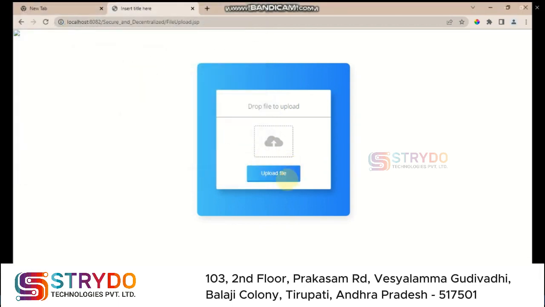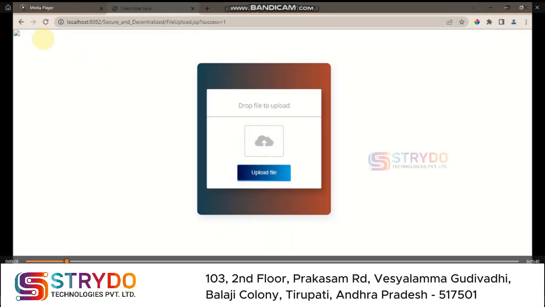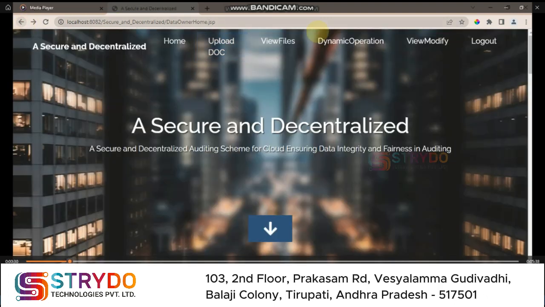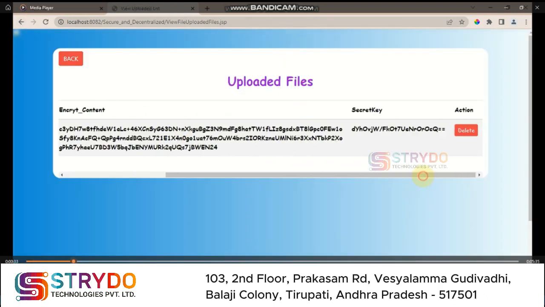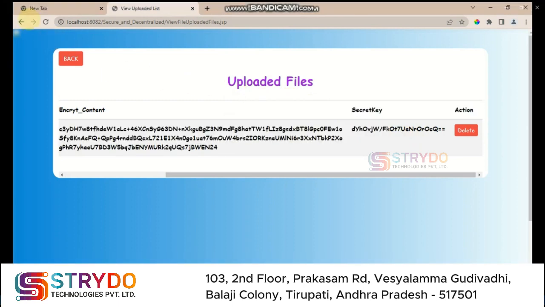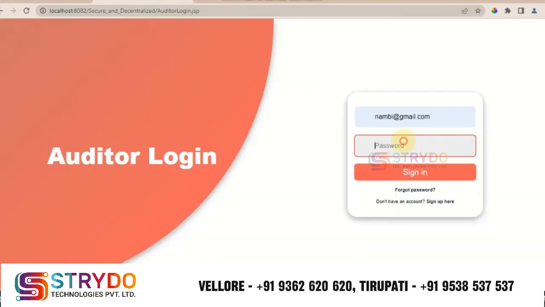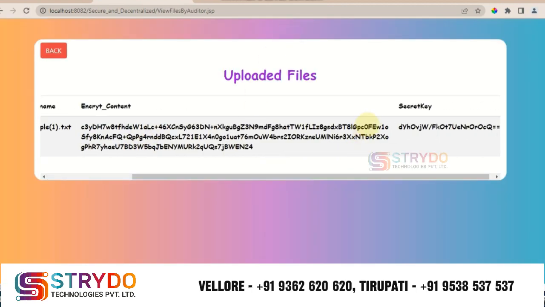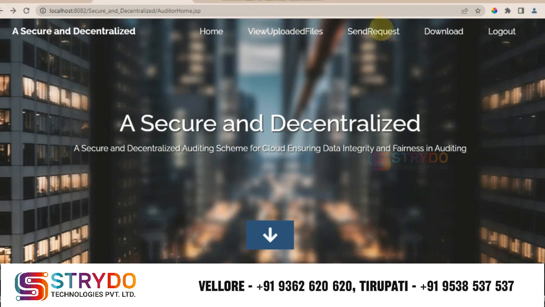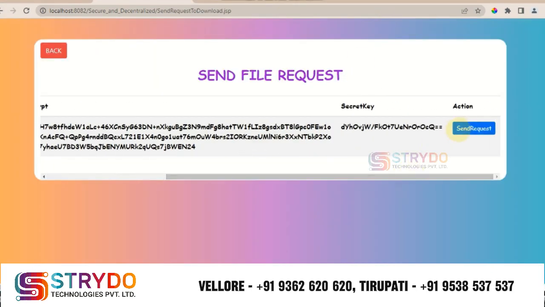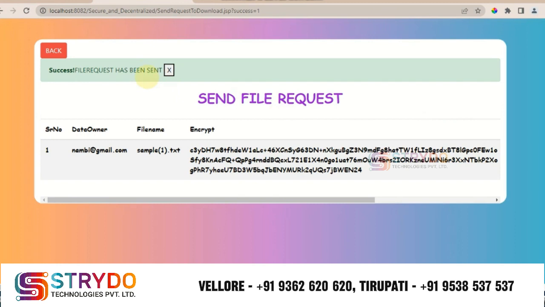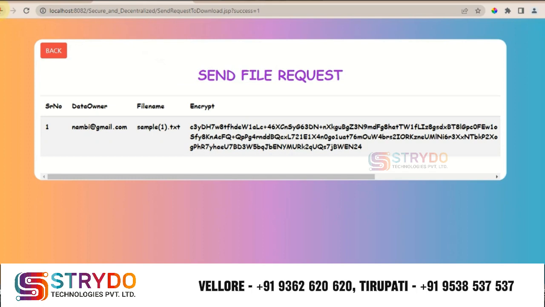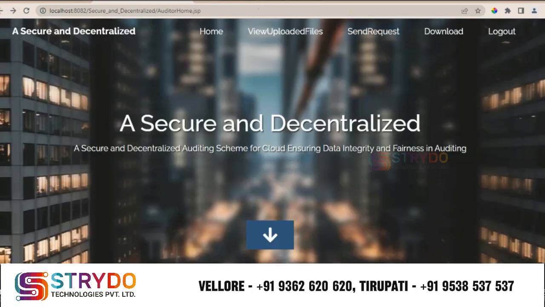Once the upload is done, you can view the file, its unencrypted information, and the secret key, which is also encrypted. Then log out for now and log in as the auditor. Here you can see the uploaded file and the secret key, and you need to send a request to access the information, because nothing is in decrypted format. Authentication is required for accessibility.